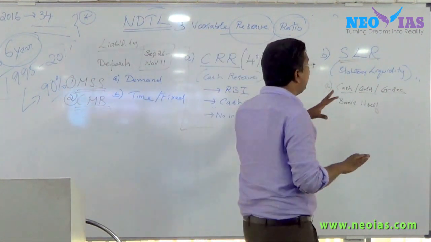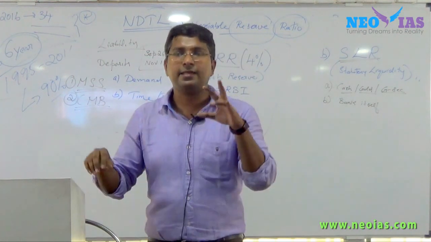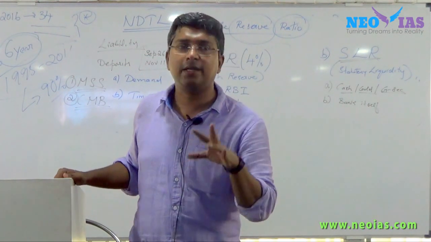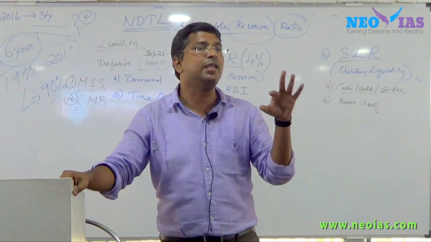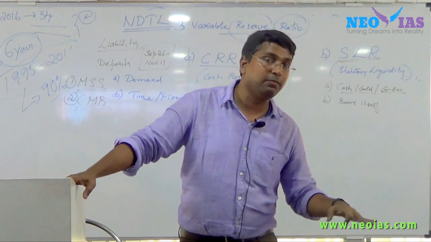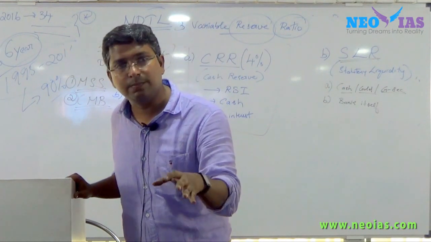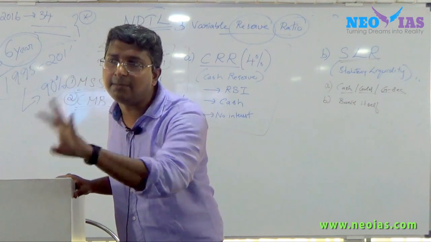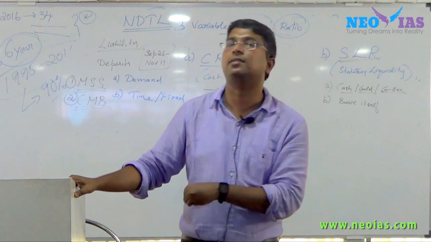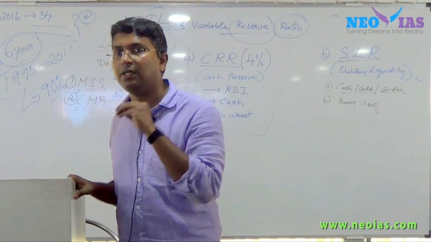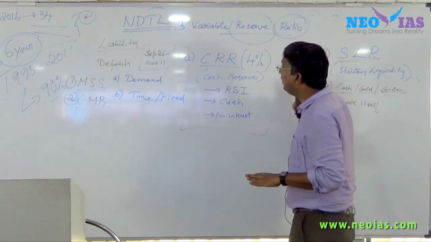So SLR is nothing but again a reserve ratio. It is in relation to total deposits. It is kept mainly in government securities form, and since it is kept in government securities form, at least the bank will get some return, and it has to be kept within the bank vault itself, with the bank itself. So you need to be very clear about SLR and CRR.